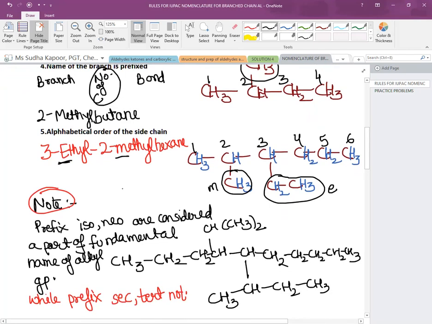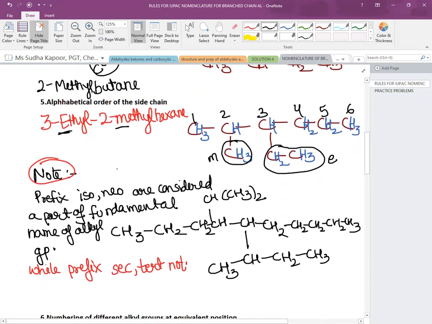Now, we have studied in the previous video about iso, neo, sec, tert. All these common names we have studied. Now, along with this alphabetical order, one thing should be kept in mind: the prefixes iso and neo are considered a part of the fundamental name of the alkyl group, while the prefixes sec and tert are not considered the fundamental part of the alkyl group while following the alphabetical order. So let us see this point by taking an example, because it will become much more clear.